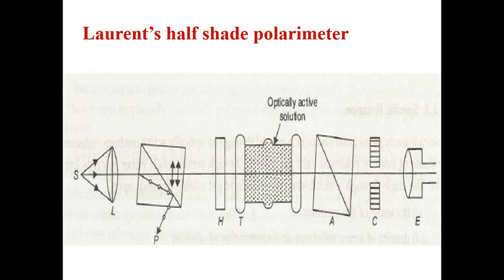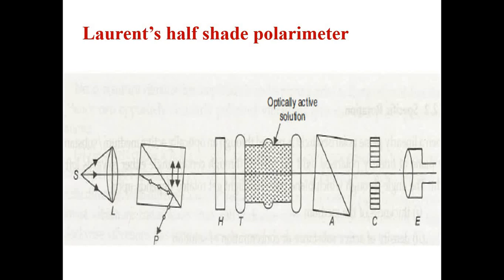Okay, so here the construction diagram of the polarimeter is provided, taking a liquid optically active substance. Basically Lorentz is the scientist's name. He designed and developed this particular instrument. That's why you can see the Lorentz term in the title.